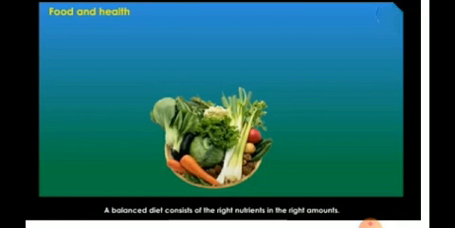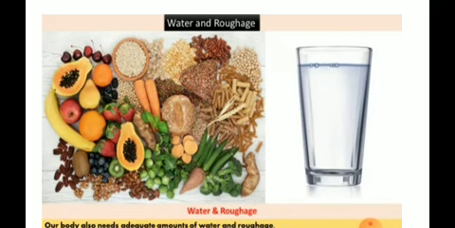Understood? So now, if the food that we are taking contains all the essential nutrients, that is, the carbohydrates, the proteins, the vitamins, the fats and the roughage in a correct proportion, in the right amount, okay, that type of food, what we call it is a balanced diet. So what is a balanced diet? A balanced diet is a diet which contains all the essential nutrients in the right proportion, children. Understood? It is very essential for us to take the balanced diet.